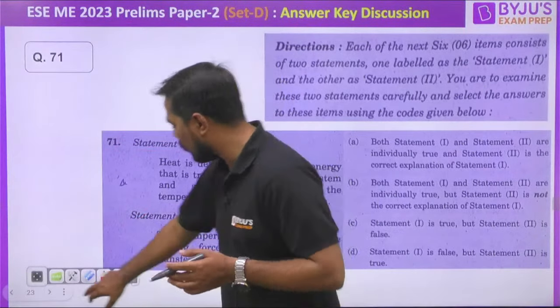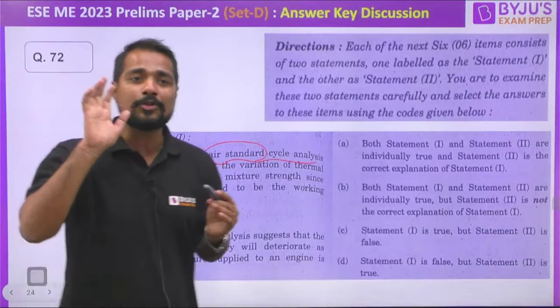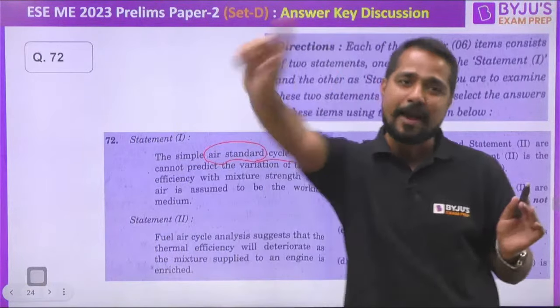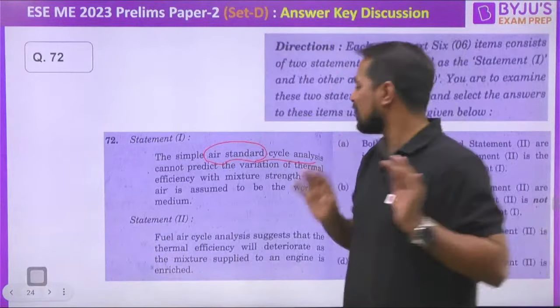Next question यहाँ पे क्या होगा? Slide number 24, 72 will be the question. Question is simple air standard cycle analysis. Here we are talking about the air standard cycle, of Otto cycle, like diesel cycle, whatever you have just calculated the efficiency. So in air standard efficiency, we can't predict the variation of the thermal efficiency with the mixture strength. Do you know why? नहीं कर सकते. Reason? Already we have assumed a very important assumption, my dear, that in this entire air standard cycle, air will be the ideal gas, and there is no mixture we are going to consider.